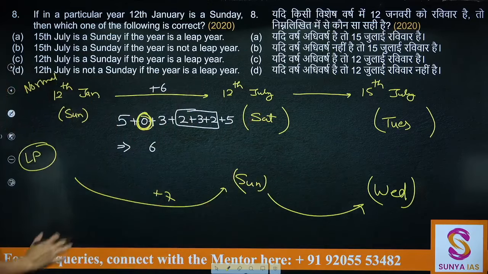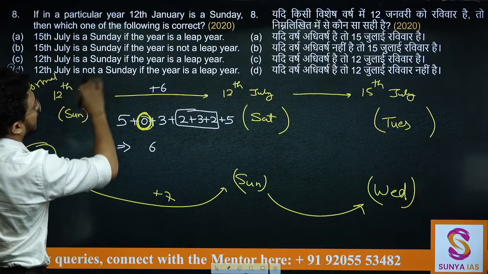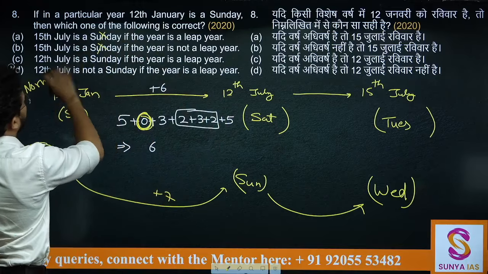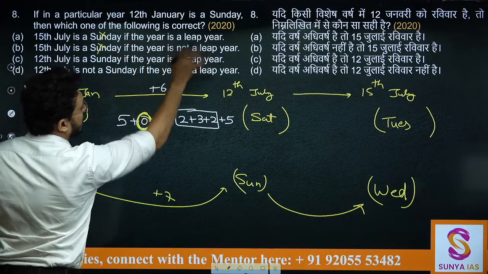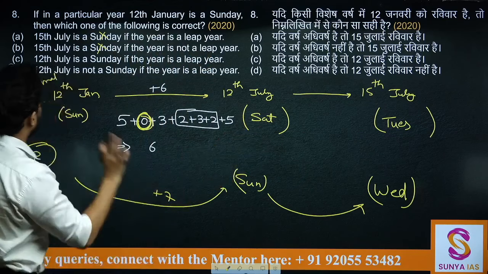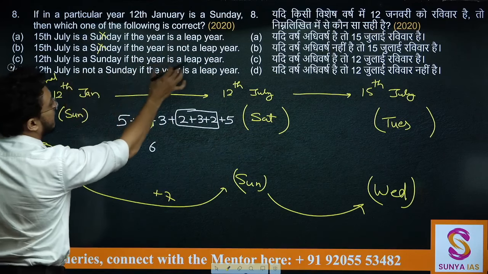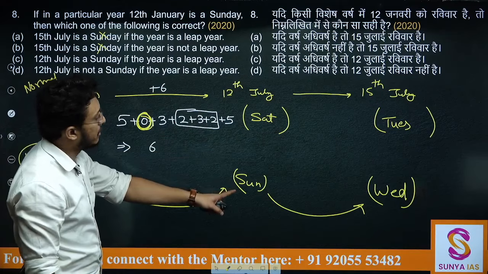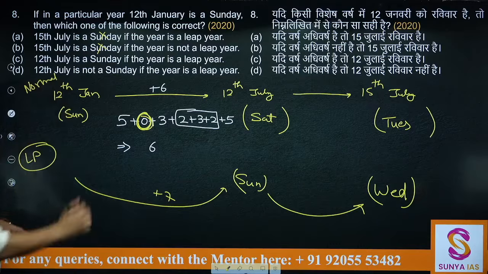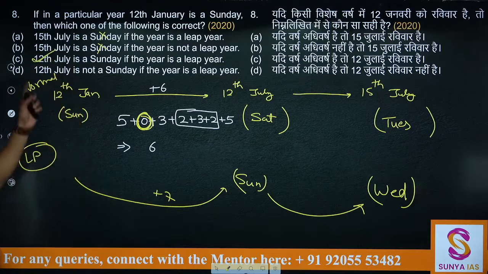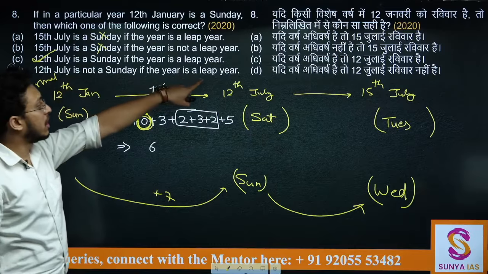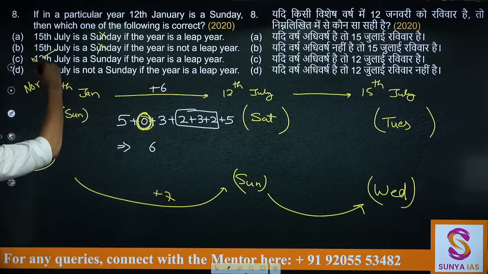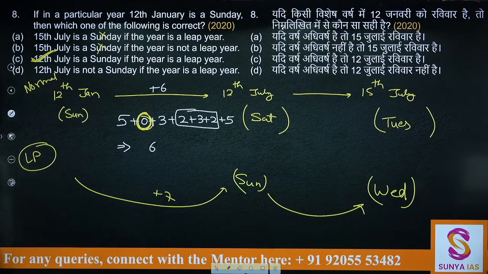Now let's see the options. Now options are 15th July is a Sunday. See, 15th July is not a Sunday in any of these, है ना? So it is a Sunday if the year is a leap year. If the year is not a leap year, no, 15th July is not coming out to be a Sunday. 12th July is a Sunday if the year is a leap year. So yes, this particular thing is correct. 12th July is not a Sunday if the year is a leap year? Nahi. If the year is a leap year, 12th July comes out to be a Sunday. So your correct answer here is C.